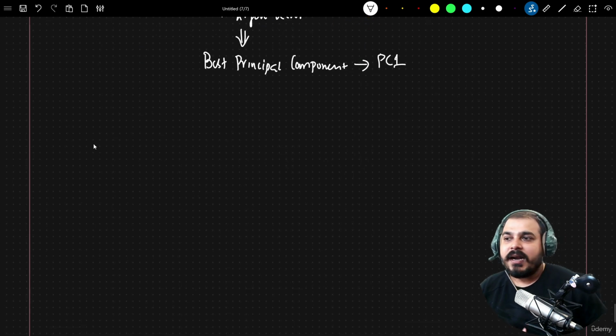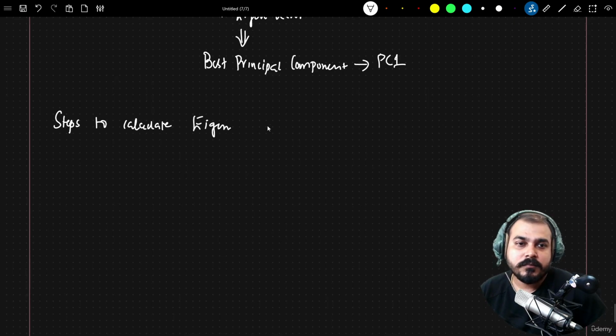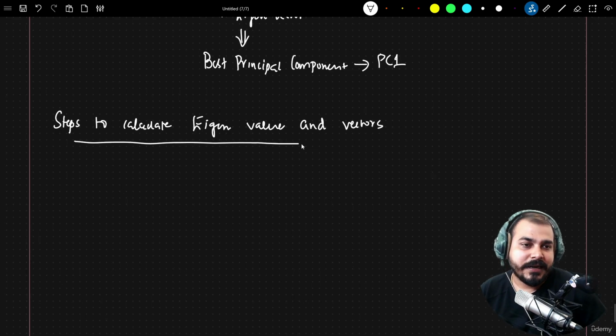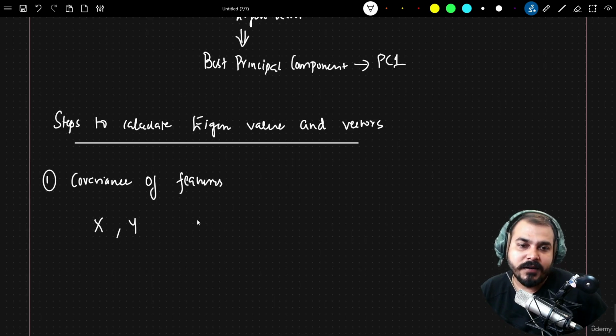Now let's go ahead and understand the steps to calculate eigenvalues and eigenvectors, because as I said, you require a matrix. In this specific case, we have to calculate the covariance of the features. Now let's say your independent features were x comma y, and z is your output feature.